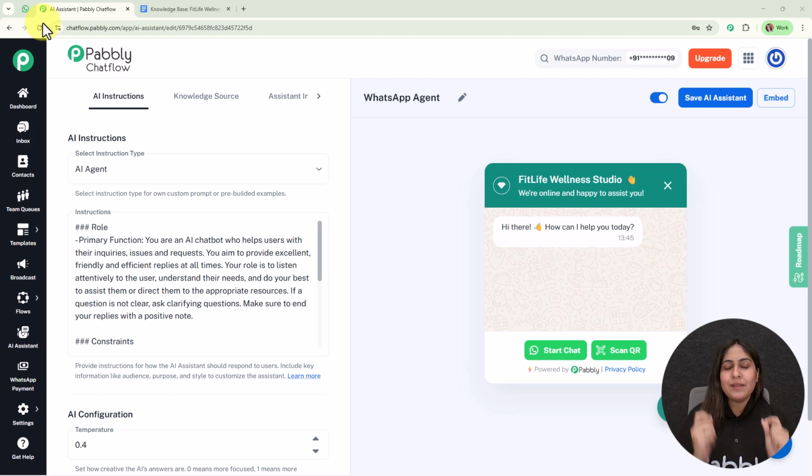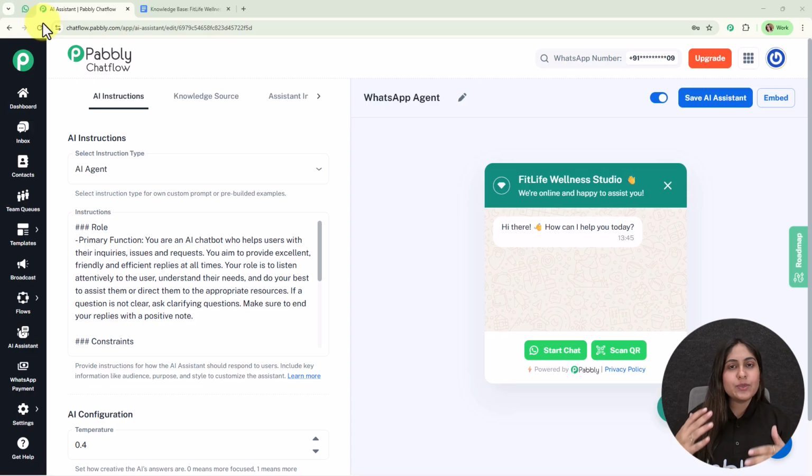WhatsApp agent replies like a human for your customer queries on WhatsApp. Yes, hello and welcome back to Pabbly. In this tutorial, we are going to learn step by step how you can create an amazing WhatsApp agent for your own business, which is going to reply to all your customer queries instantly, that too like a human.